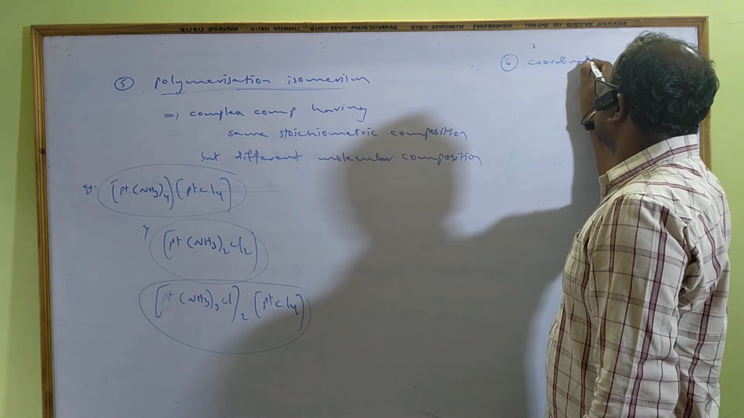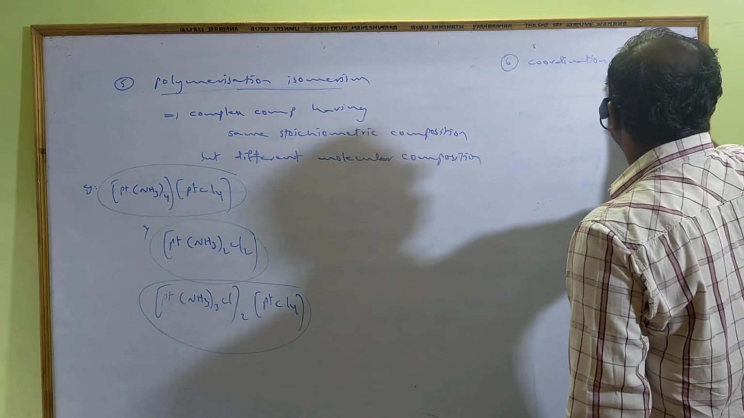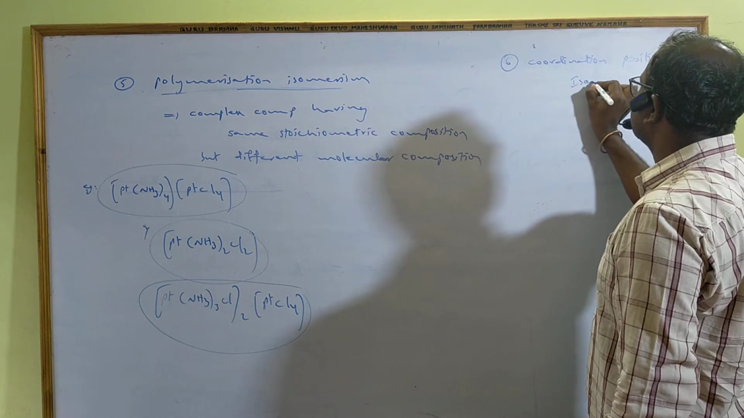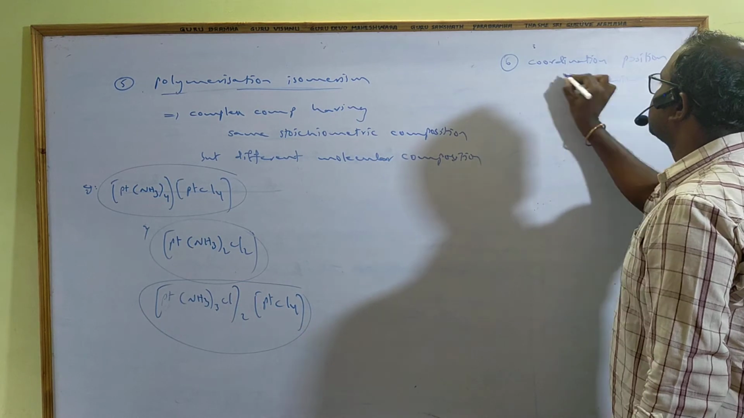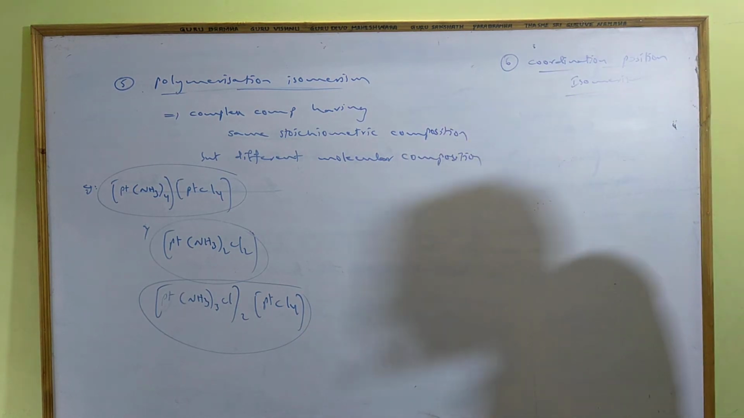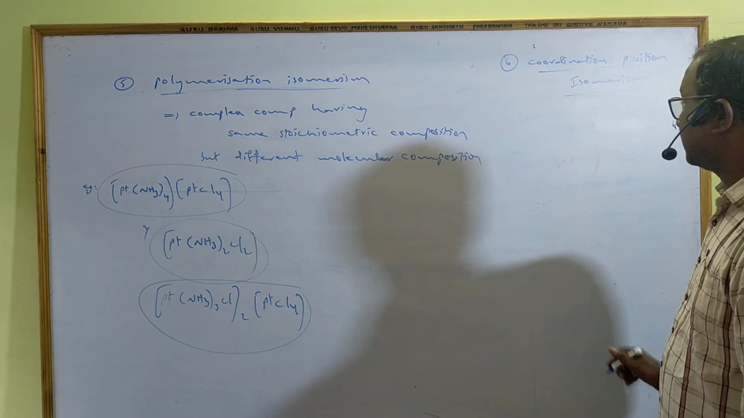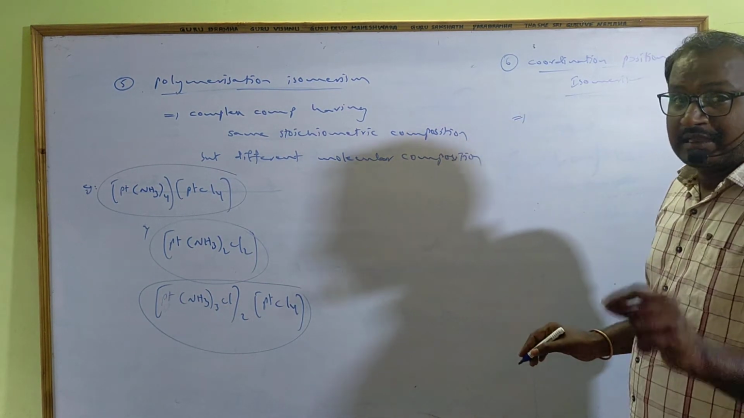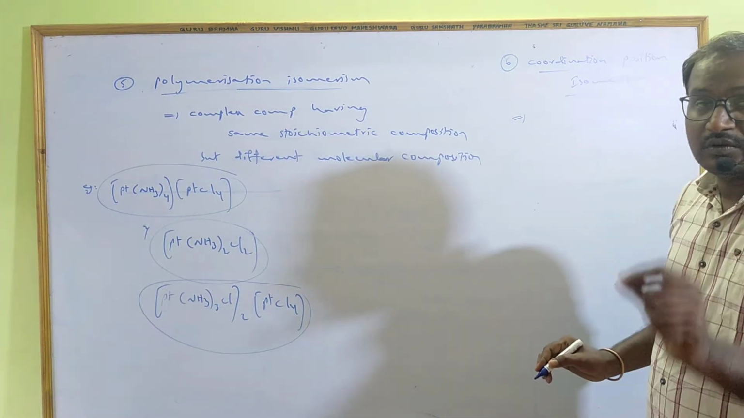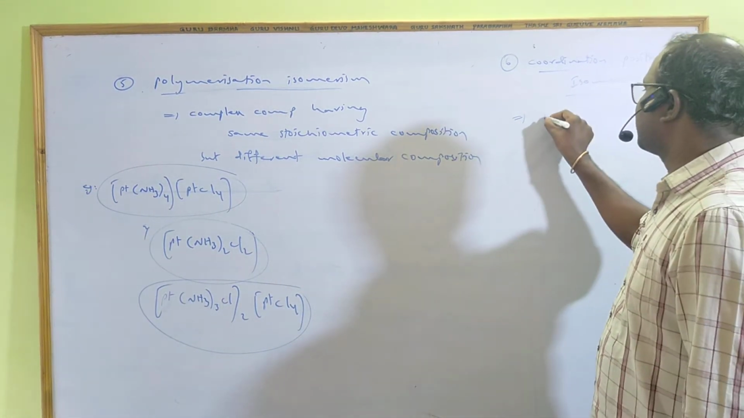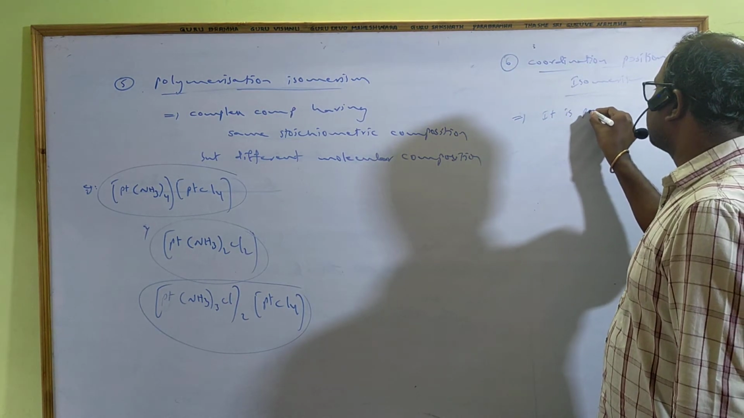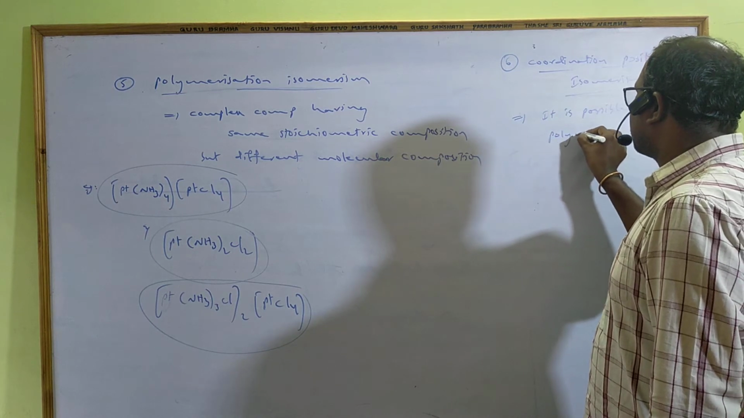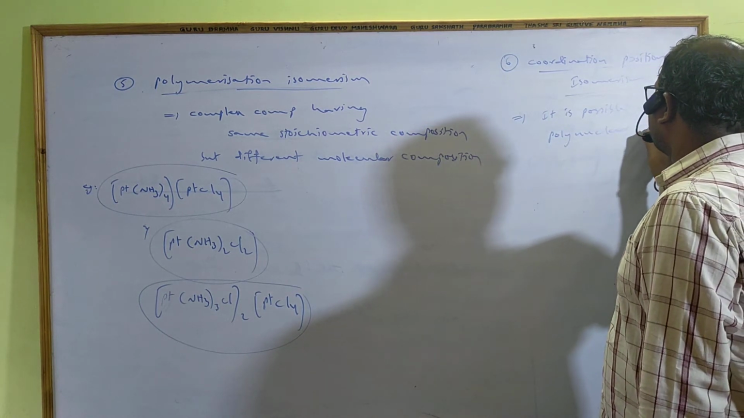Coordination position isomerism. Sixth type of structural isomerism, the last structural isomerism in complex compounds. For this isomerism, the condition in the complex is this isomerism is possible only in polynuclear complexes.